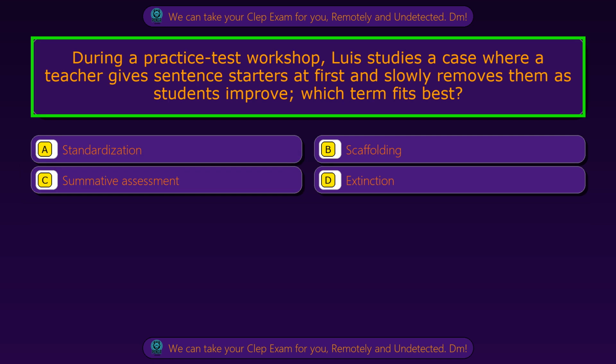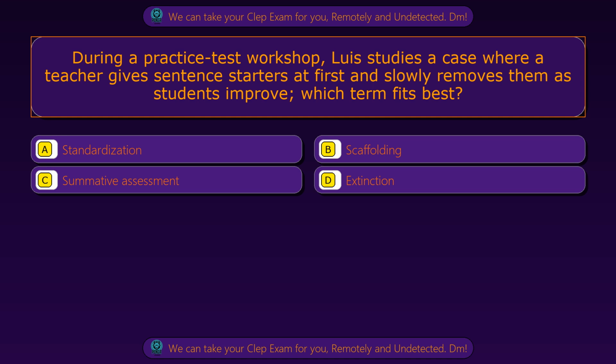Question 12. During a practice test workshop, Luis studies a case where a teacher gives sentence starters at first and slowly removes them as students improve. Which term fits best? Option A, standardization. Option B, scaffolding. Option C, summative assessment. Option D, extinction. The correct answer is option B, scaffolding.